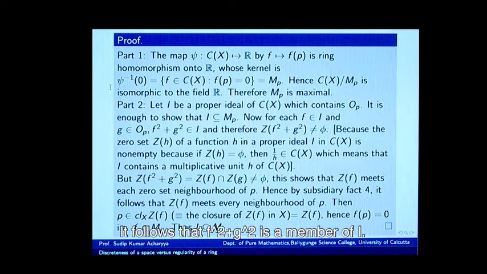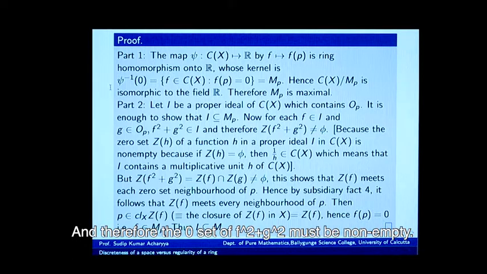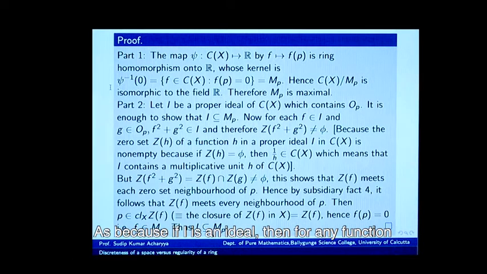It follows that f square plus g square is a member of I, and therefore, the 0 set of f square plus g square must be non-empty, because if I is an ideal, then for any function in that ideal its 0 set has to be non-empty, otherwise such a function turns out to be a multiplicative unit in the ring, and if I is a proper ideal, it cannot allow any unit, because in that case it will turn out to be identical with the entire ring.